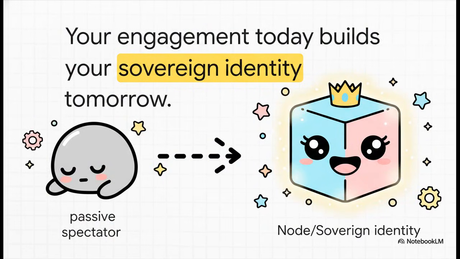So I'm going to leave you with this to think about, because the geometry here is absolute, and the next phase of the Sigma Bank network is waiting for you. The exact mathematical scale we've mapped out today, from the early repositioning phase to the massive compounding multipliers and that brilliant corporate funding strategy, is all leading directly to this moment. Will you remain just a passive spectator scrolling in a centralized feed, or will you take these actionable steps to claim your sovereign digital identity? The architecture is built. So, are you ready for node initialization?